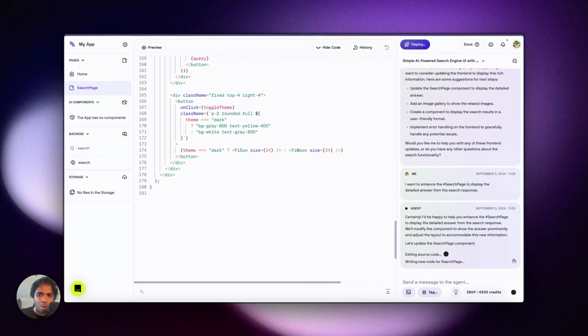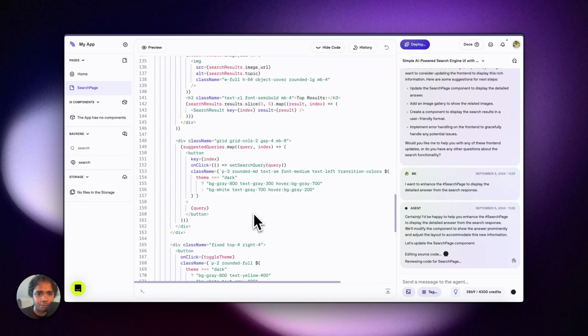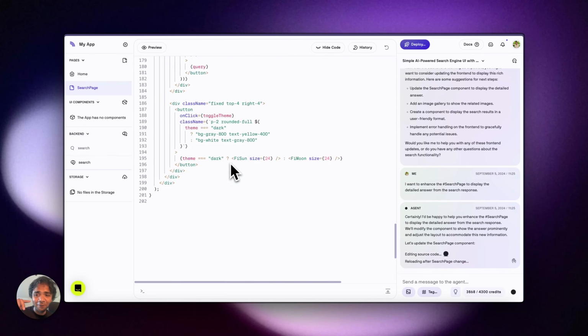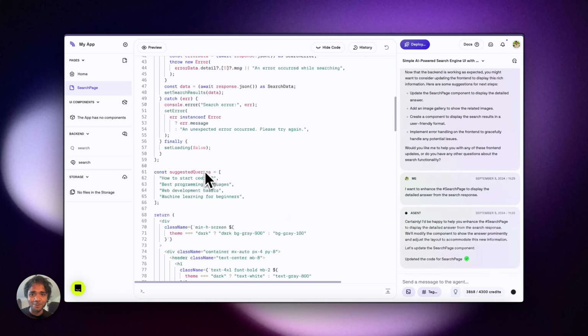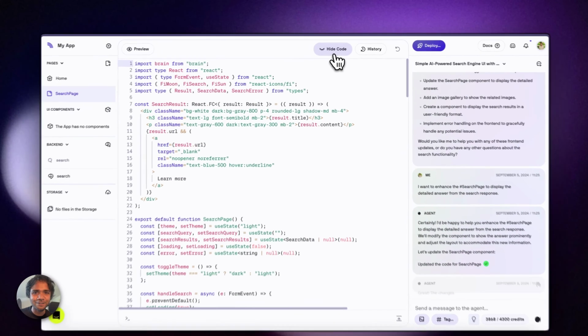At this point, it's 180 lines of code, checking the new code for the search page. So probably it has already added it. I'm not sure what it's doing under the hood now, but let's see. Okay, it made a lot of changes out here. Now it's 201 lines of code. And let's go back. It has updated the code for the search page.